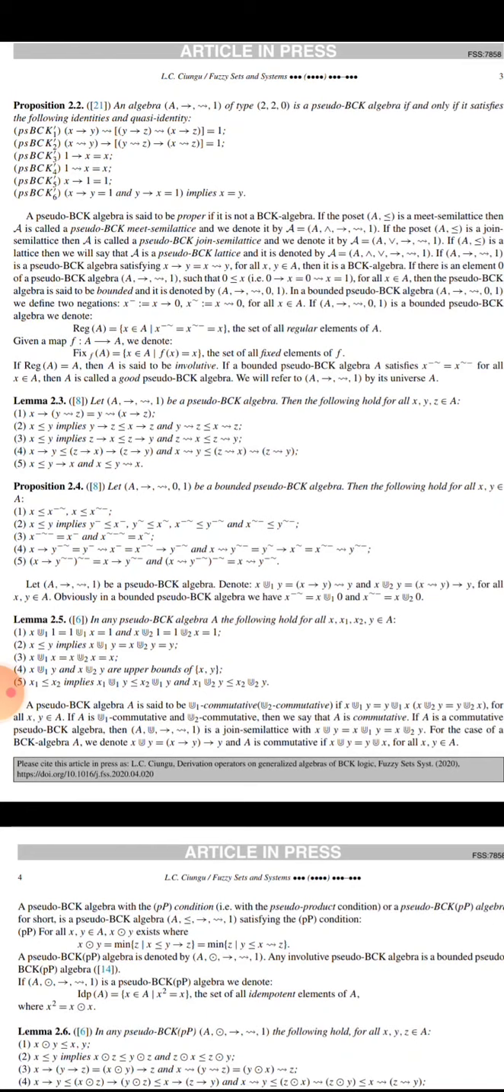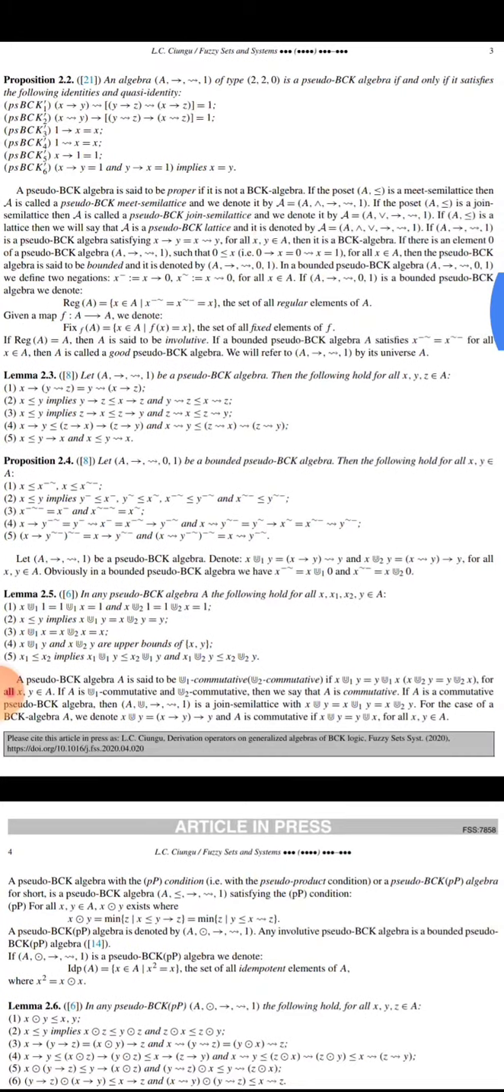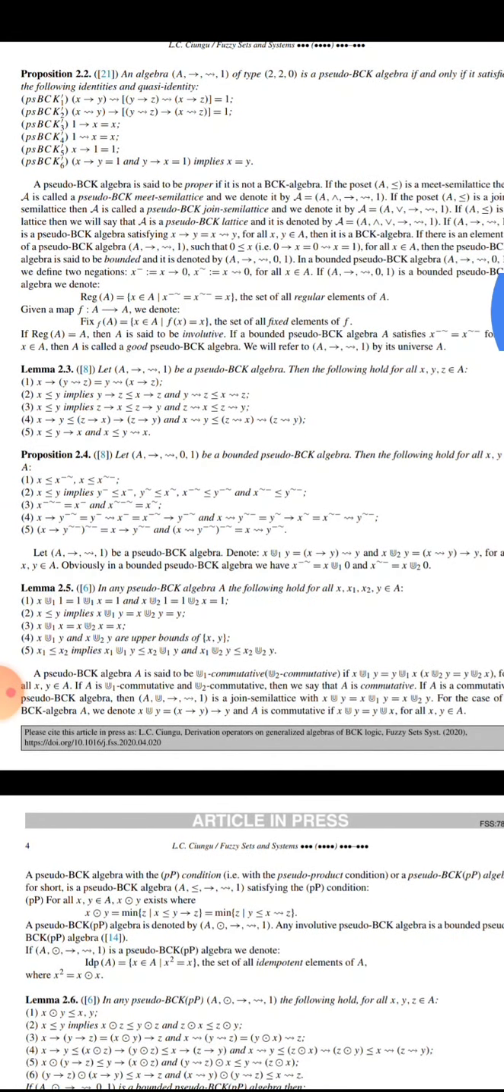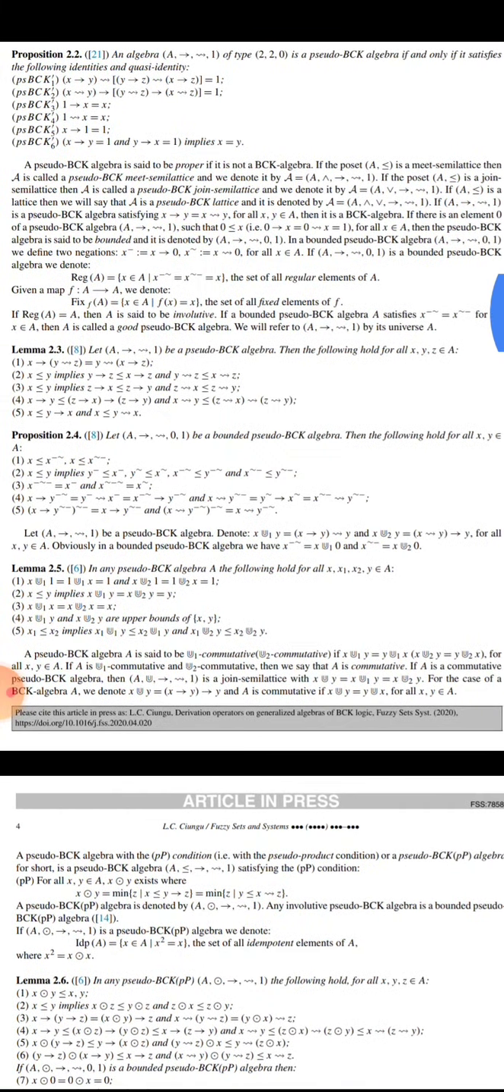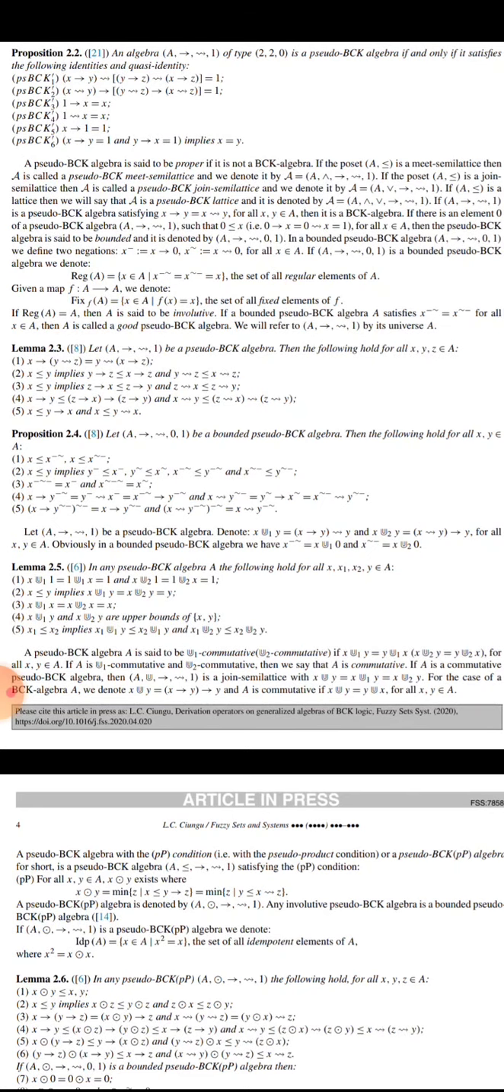If the poset (A, ≤) is a meet semilattice, then A is called a pseudo-BCK meet semilattice, and we denote it by A = (A, →, ⇝, 1). If the poset (A, ≤) is a join semilattice, then it is called a join semilattice.